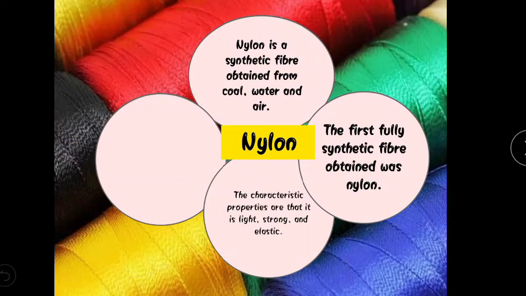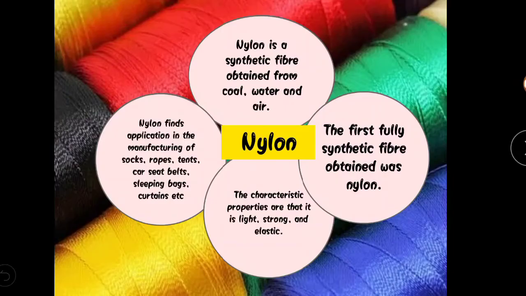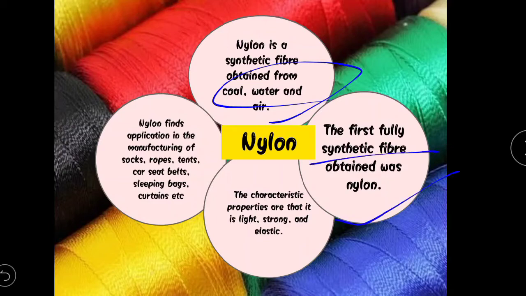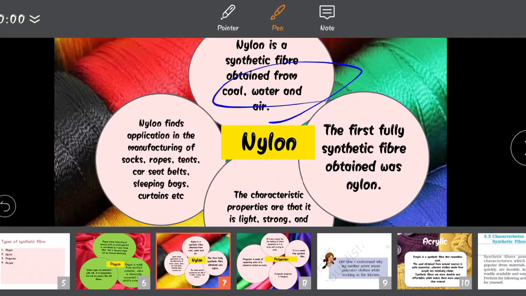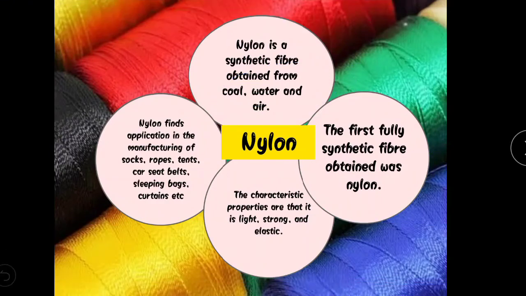Coming to the second synthetic fiber, that is nylon. Nylon is also a synthetic fiber which is obtained from coal, water and air. So it is a fully synthetic fiber, with no involvement of any natural raw material. That's why the first fully synthetic fiber is nylon. The characteristics of nylon are that it is light, strong and elastic. It gives the elasticity property.